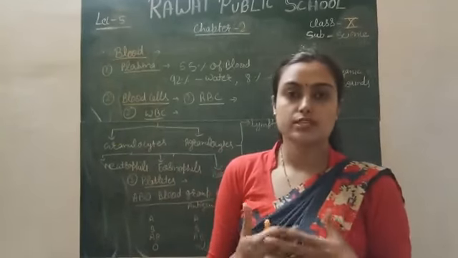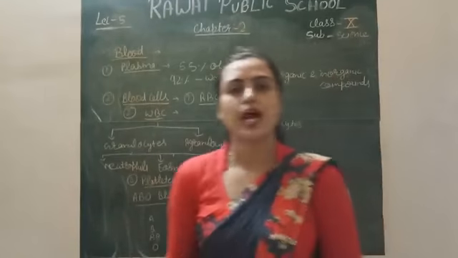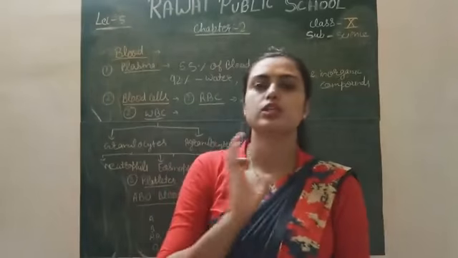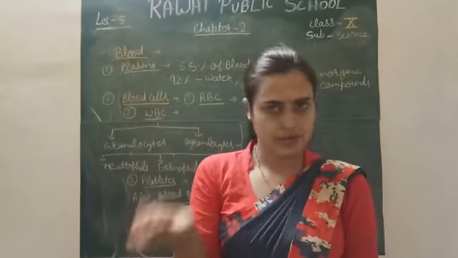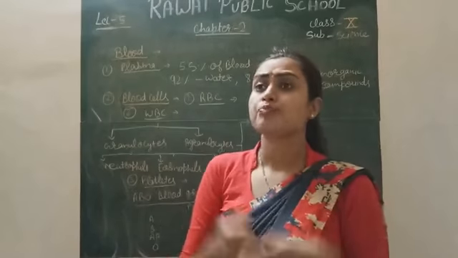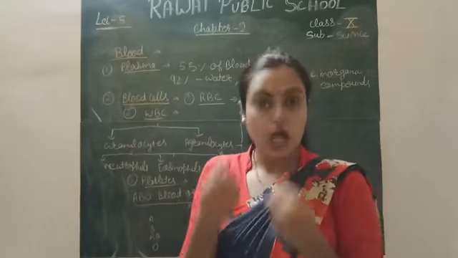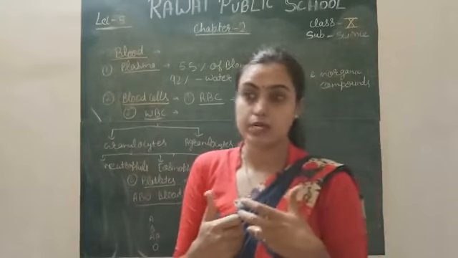Okay, today we will discuss our new system, the circulatory system, because we have already done the digestive system and respiratory system. The next system is the circulatory system. The circulatory system is made up of heart and blood, simply, right?